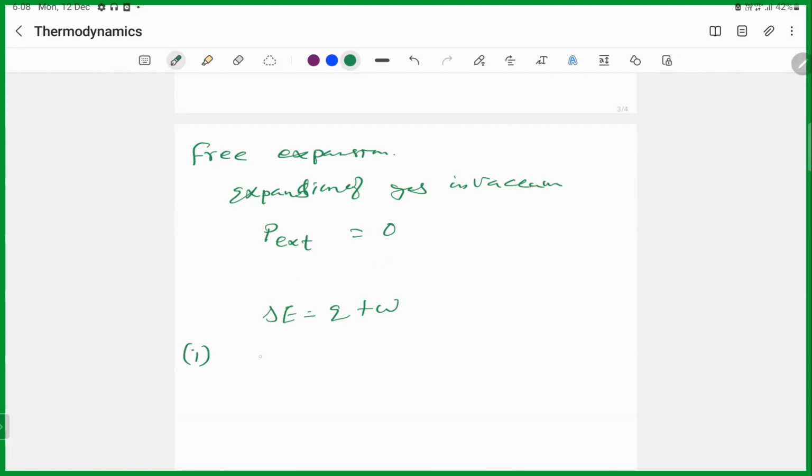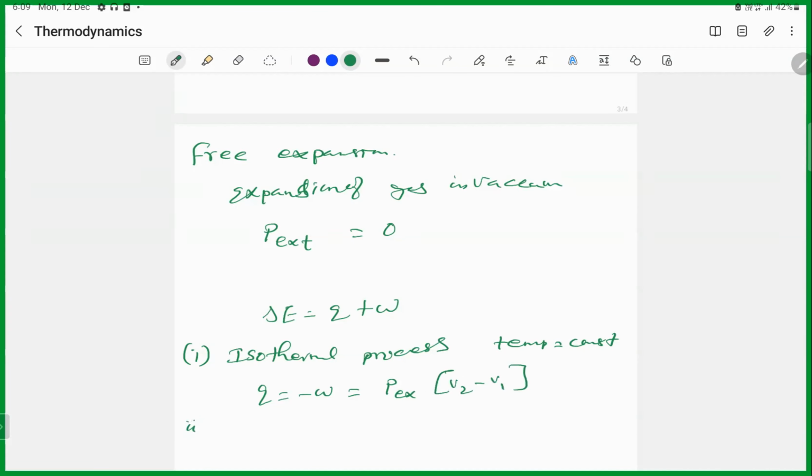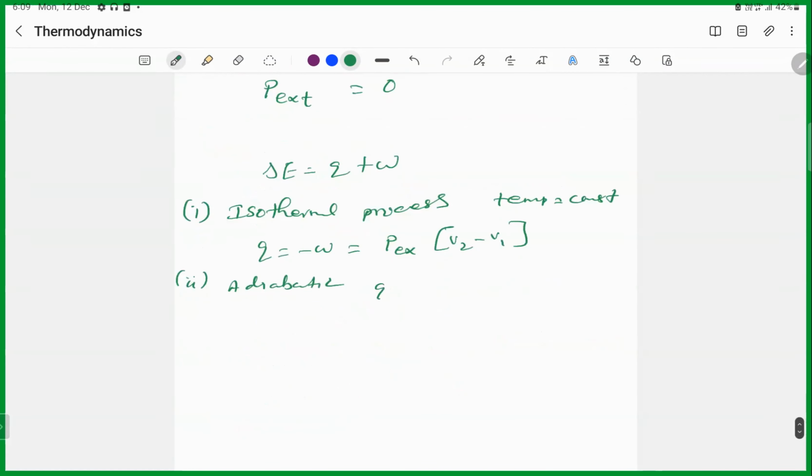First one, for the isothermal process, the temperature is constant, correct? When the temperature is constant, Q is equal to minus W. Am I right? So W is equal to the external pressure you are applying, then V2 to V1. So that equation we will get. Suppose for the adiabatic process, Q is equal to 0, then delta E is equal to work done adiabatically.